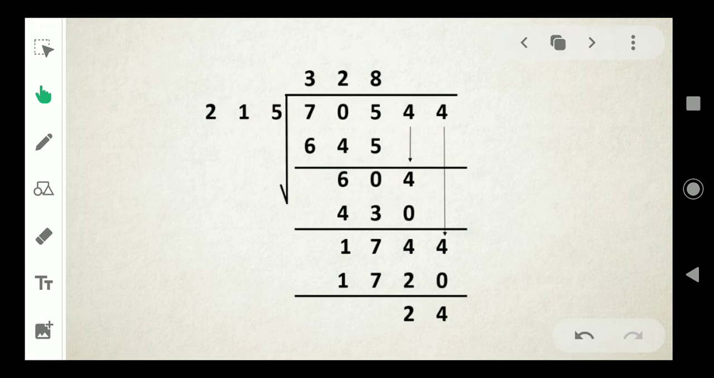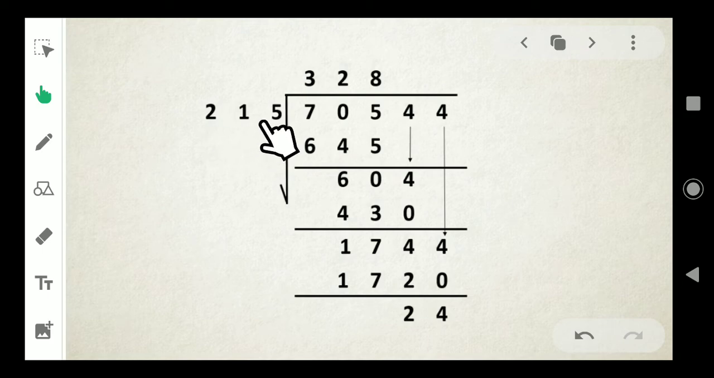Next is 3-digit number division. Here on the divisor, a 3-digit number is given. The same method is followed here also. Let us see one example. Here the question is 70,544 divided by 215.